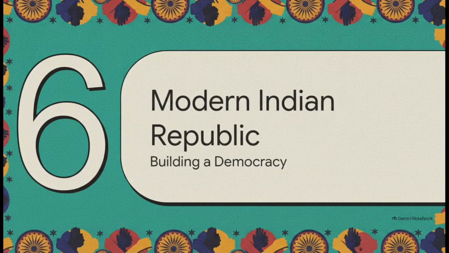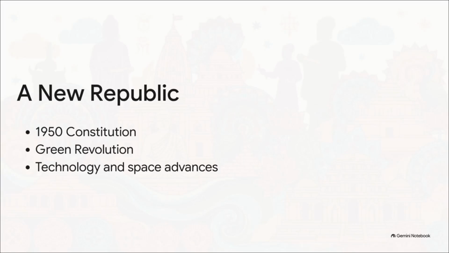Section 6, the Modern Indian Republic, Building a Democracy and Reaching the Stars. So, how does a newly independent, incredibly diverse country tackle the massive challenge of building a stable democracy? The foundation was the Constitution of India, officially adopted on January 26, 1950. From there, the focused efforts of this new republic rapidly transformed the nation. They massively expanded education and built out modern infrastructure.